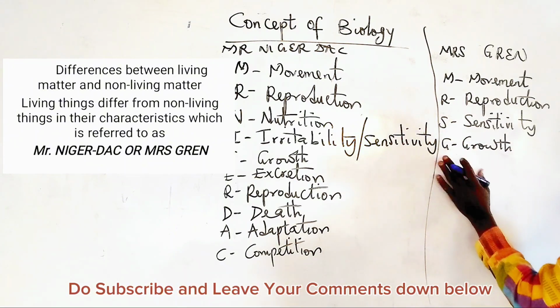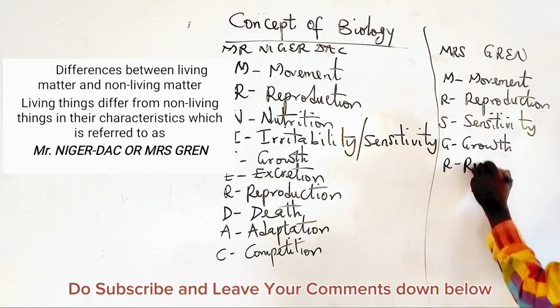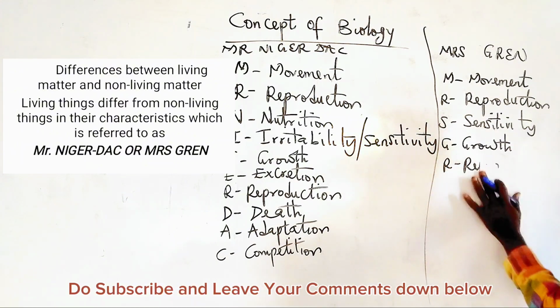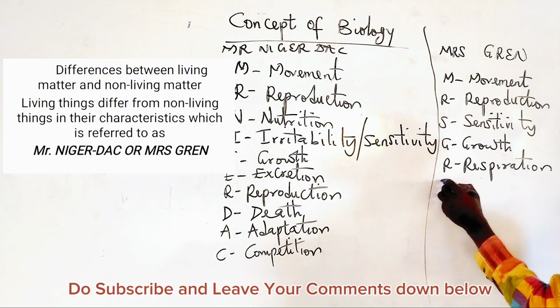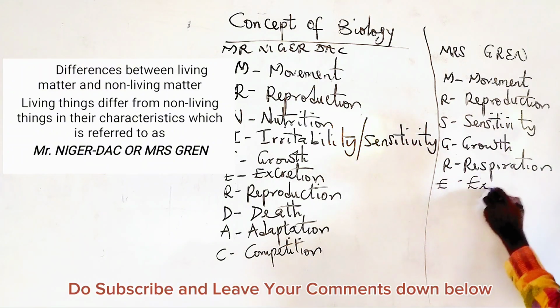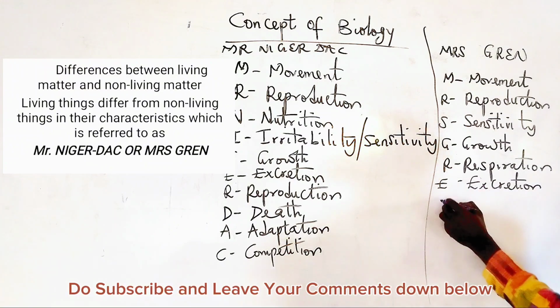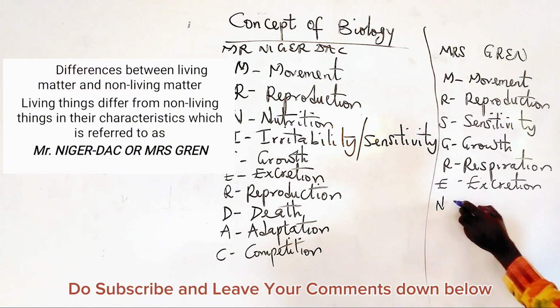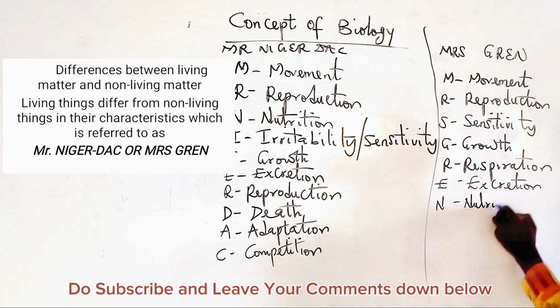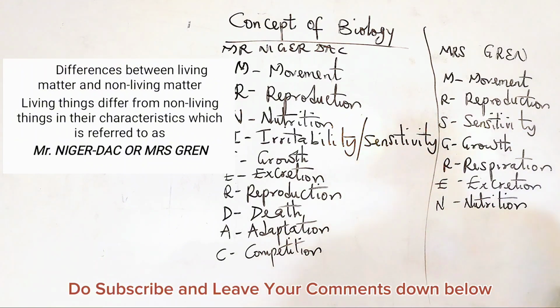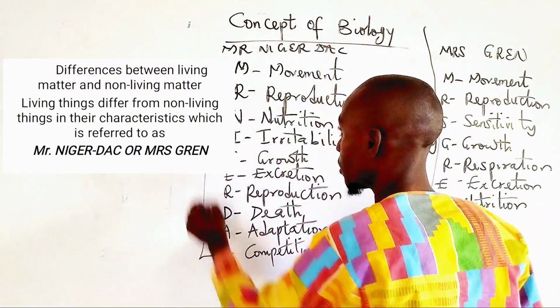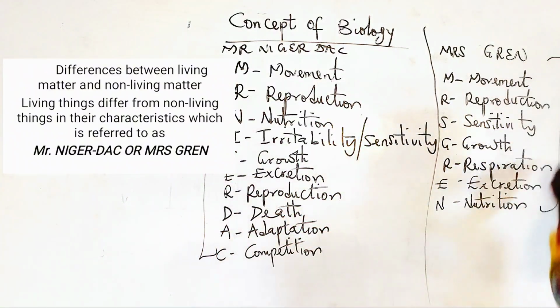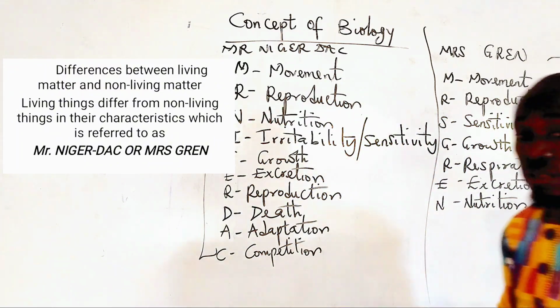E, R stands for respiration. E stands for excretion. And N stands for nutrition. So these are the 7 characteristics, and we have 10 of this and 7 of this. Either of the two, they all qualify a living thing.